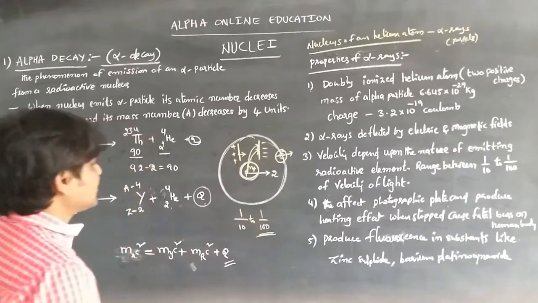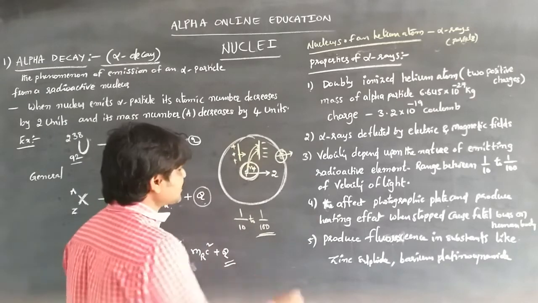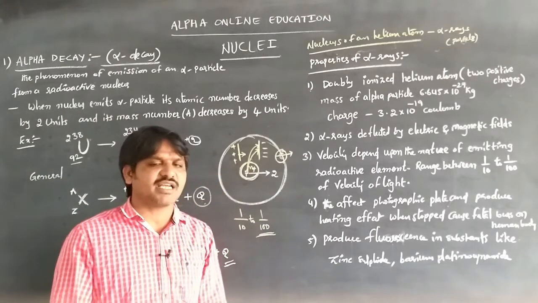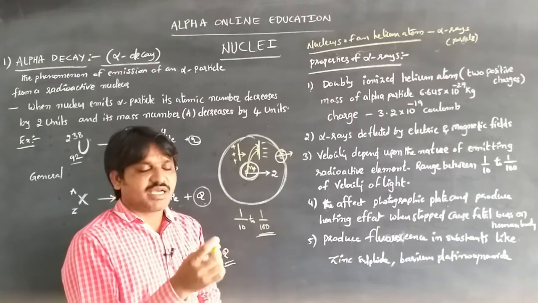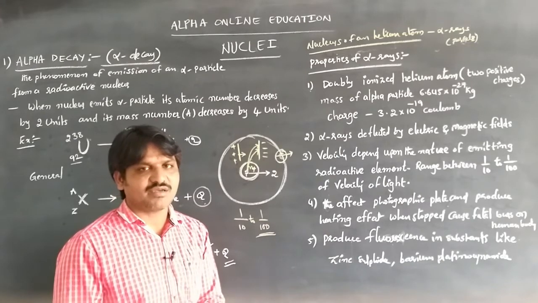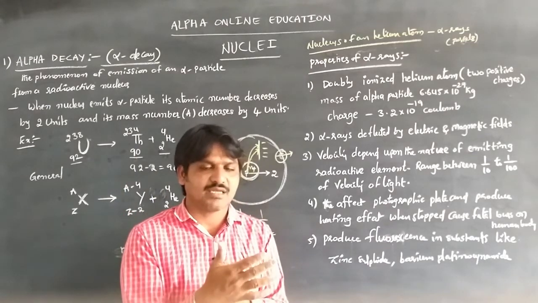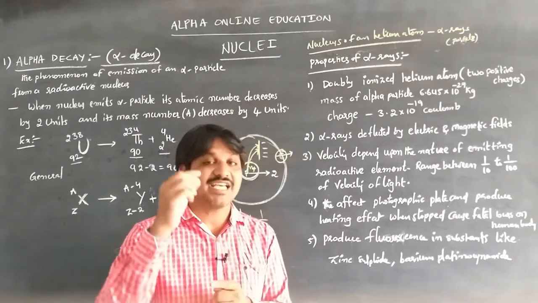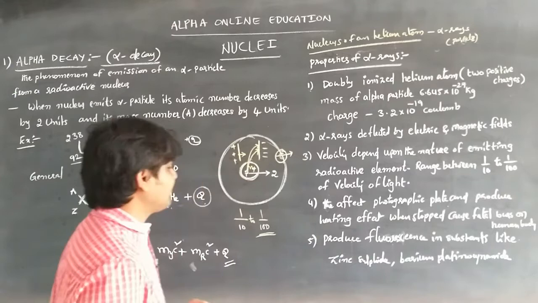Being charged particles, they can affect the photographic plate whenever they are incident on it. Also, whenever alpha particles are stopped, heat energy is produced. If the alpha particles are stopped by our human body, some heating of the body and fatal burns can happen. So heat energy is produced by stopping the alpha particles.